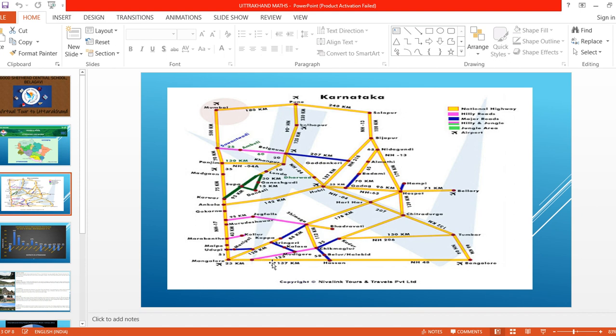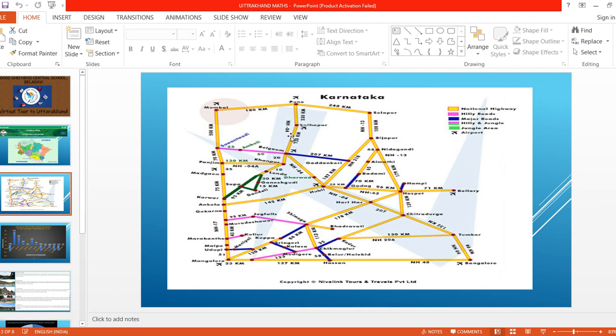Okay. Now see, here the distances are given, children. The yellow shows that it is a national highway. See, the yellow part shows it is a national highway. So the national highways are different. Now here we can see our national highway, NH4. How did they decide NH4, which is NH1, NH2?